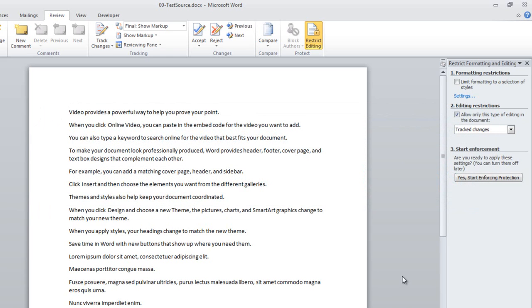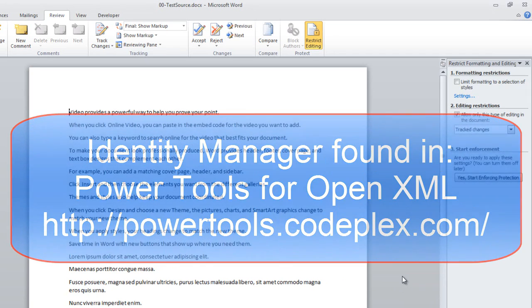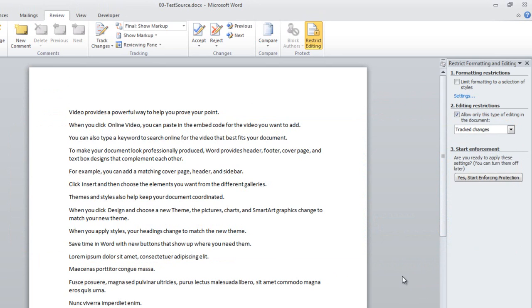And then we have a little module called Identity Manager, which is part of Power Tools for OpenXML. This module, the Identity Manager module, goes into a document that has these field codes inserted and has revision tracking turned on, and it's able to process all of that markup and reestablish identity for every single item in the list. And because we have reestablished identity in that fashion, that means any metadata associated with each content item in the document is maintained.